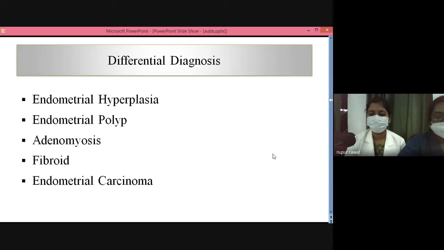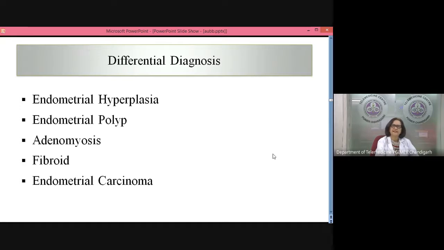Ma'am, her BMI is 32, which falls in the obese category. Yes. So that is a risk factor for endometrial hyperplasia; it is a risk factor for a hyperestrogenic state. And for endometrial polyp, there is a chief complaint of intermenstrual bleeding also. And for adenomyosis, usually it presents with uterine tenderness, but these were all absent. So doesn't she have a feature suggestive of polyp? She doesn't have any feature suggestive of adenomyosis, right? Except for the size of the uterus, which is slightly more.